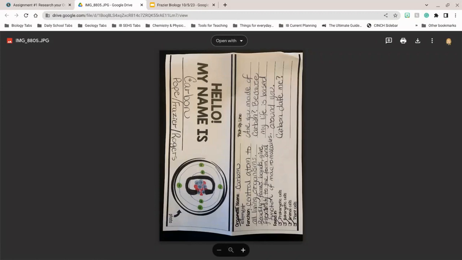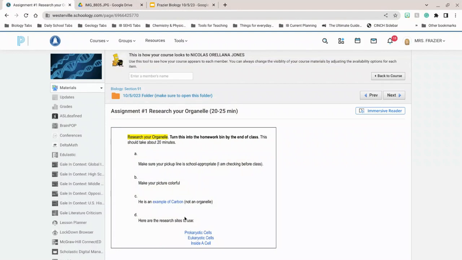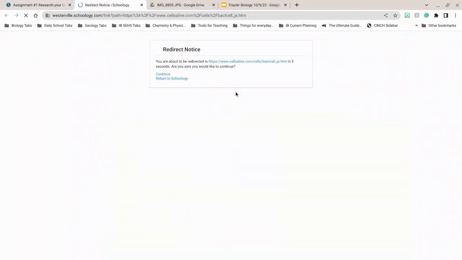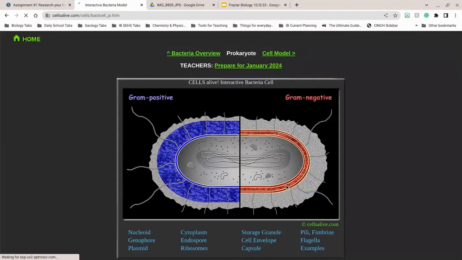So again, your name is carbon, and then you put your real name below it, and that'll be folded facing your partner. And we're going to go through the whole class and make sure it's colorful as much as possible. Okay, and then this is the research sites it should take you to. There's one for prokaryotic cells, one for eukaryotic cells, and inside the cell. If you get this, by the way, click on that Cells Alive. All of these things will cover all the things you need.